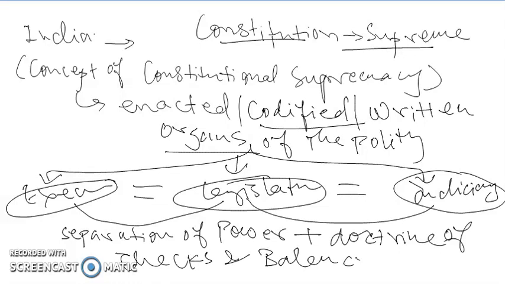That is, in India, no organ of state or organ of polity can override the other. So there is a fine balance of checks and balances, and this can be understood by this diagram, that there is a legislature.